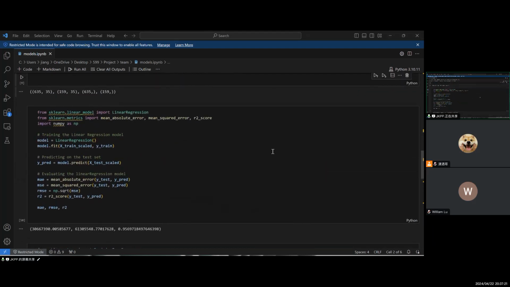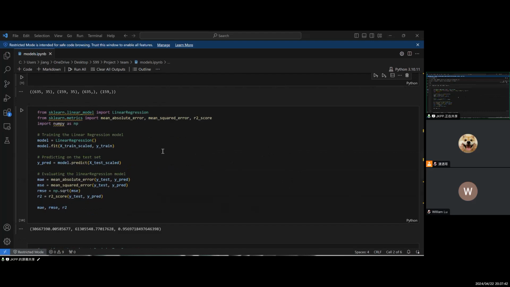All right, here's the first model we used, which is a linear regression. Linear regression is a linear relationship between the input feature and the target salary. Pretty straightforward and interpretable. So that's why we chose it as the first choice for the initial analysis.